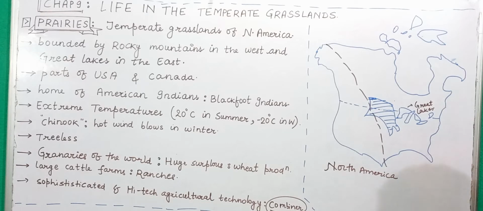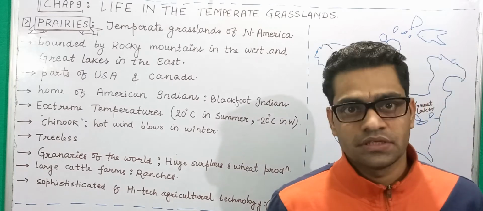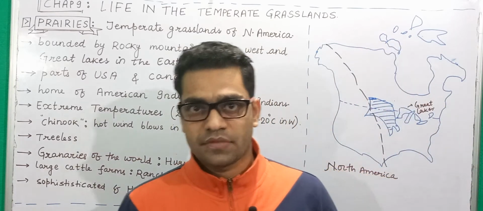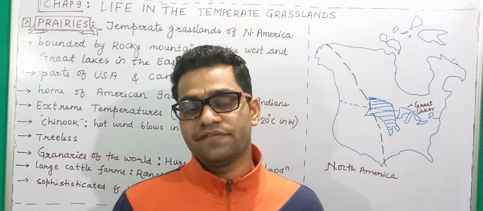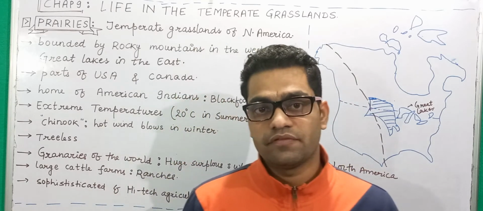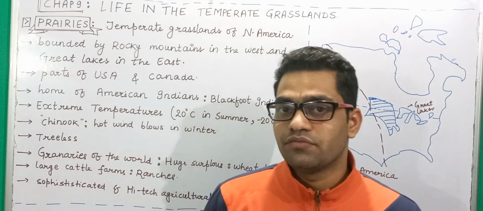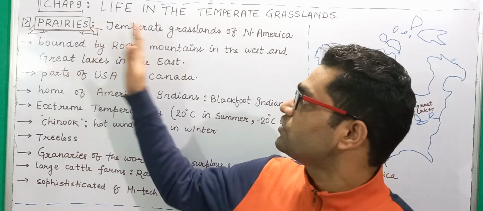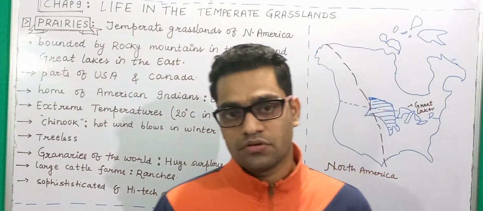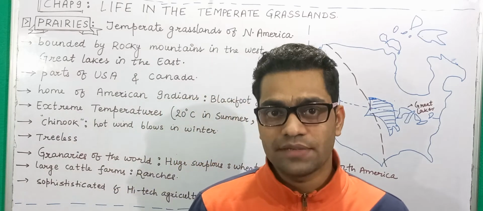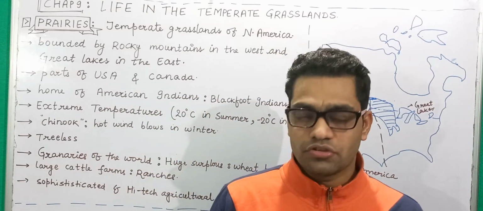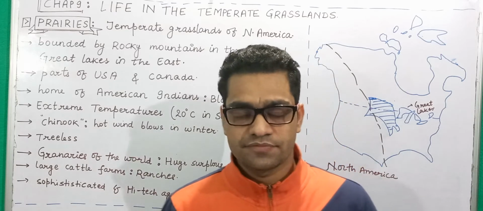So, in this chapter, we are going to start with chapter number 9, and this chapter deals with the type of life that we have, the type of life you will come across when you visit the temperate grasslands. Basically, in this chapter, we have to deal with two types of grasslands. Both of these are, of course, temperate grasslands.